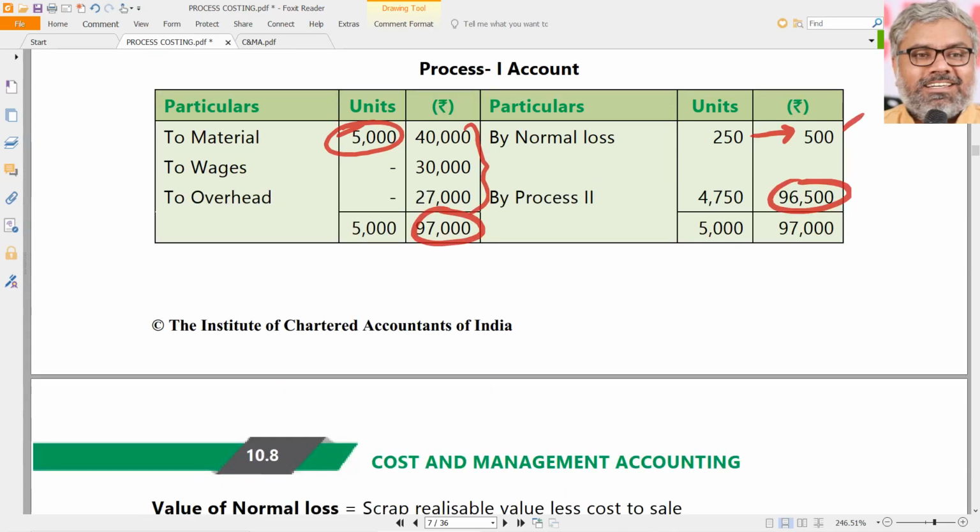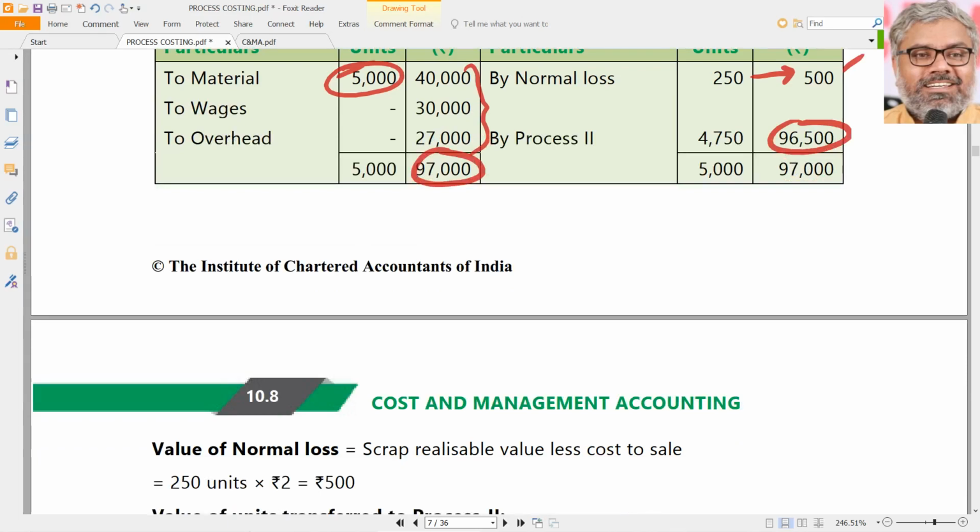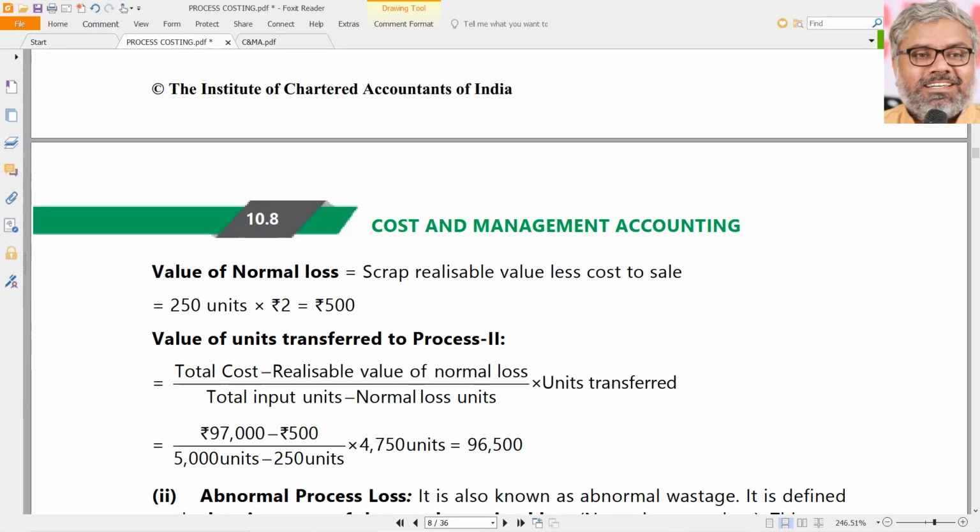That's what the treatment of scrap value of normal loss should be. It should be credited to the process account amount column. If there was no realizable value, only the process account units column will be credited by normal loss. Units column is not an account, as you can observe. It is only for understanding purposes, but it is important in this chapter. Why? Because the ultimate objective of any chapter, ultimately for cost ascertainment, is to find out unit cost. Without knowing the number of units, how can we do that? That is why you always have to make sure you also write the units column while preparing the process accounts. So that is the scrap value treatment of normal loss.